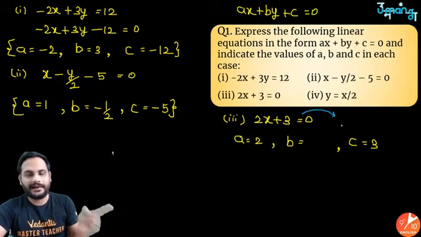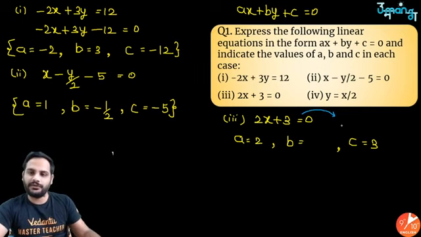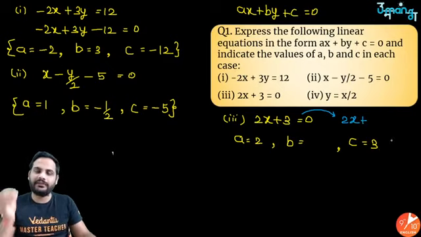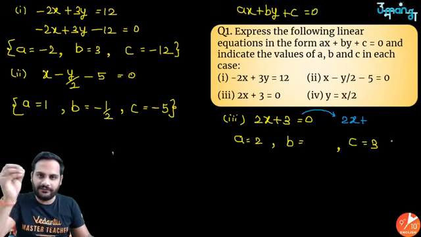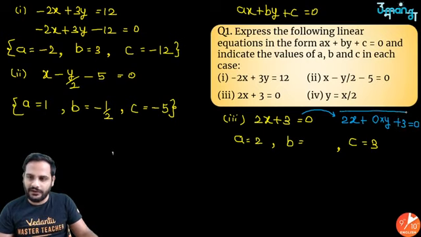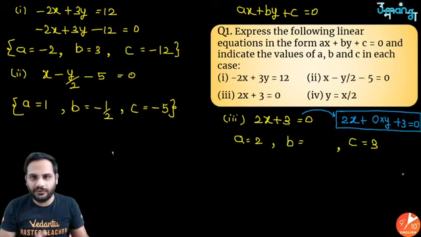I can convert it into a linear equation in two variables by writing it as 2x plus 0y plus 3 equal to 0. Whenever any of the variables is not present, I can say its coefficient is 0. When I make the coefficient 0, you can clearly see the value of y does not make any difference. No matter what value of y you put, 0 into anything is 0 only at the end.